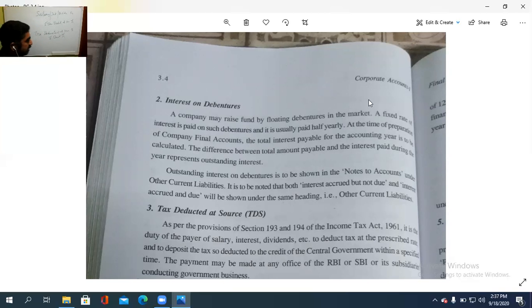Then tax deducted at source. അപ്പോൾ നമ്മൾ സാലറി, ഡിവിഡൻഡ്, ഇൻട്രസ്റ്റ് ഇതിനൊക്കെ പേ ചെയ്യുന്ന ഒരു പേയ്മെന്റ് ഉണ്ടെങ്കിൽ അതിനകത്ത് ഒരു പർട്ടിക്കുലർ എമൗണ്ട് ഗവൺമെന്റിന്റെ ടാക്സ് ആണ്. That tax is to be deducted, and that amount pertaining to the tax is to be deposited in the central government account. For that purpose, two entries need to be passed: salary or interest or dividend account debtor to tax deducted at source, and at the time of payment to the central government account, tax deducted at source debtor to bank account.